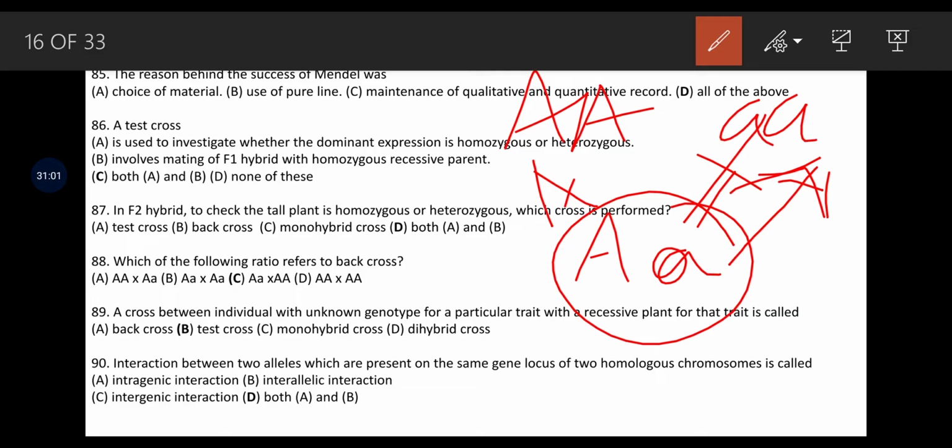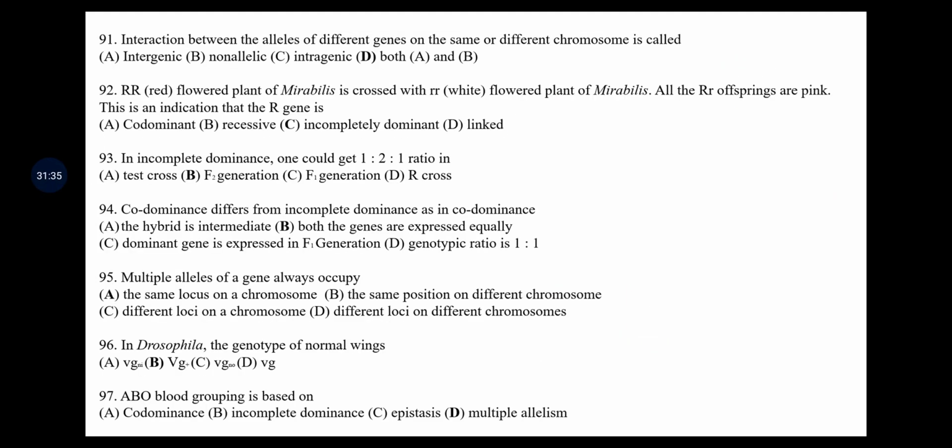Interaction between two alleles which are present on the same gene locus of two homologous chromosomes is called intragenic interaction and interallelic interaction. Remember, this is a very important question. Interaction between two alleles which are present on the same gene locus of two homologous chromosomes. So if two alleles are located between two homologous chromosomes, the interaction between them will be intragenic interaction and interallelic interaction.